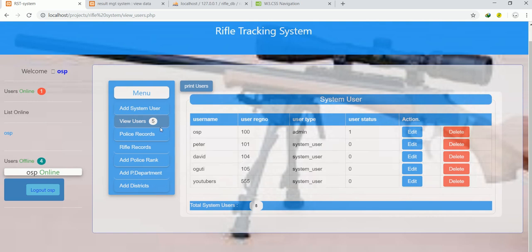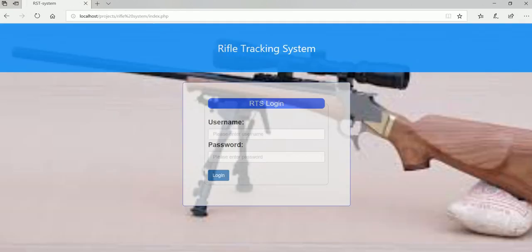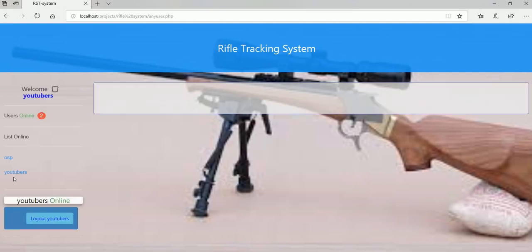So that's how you can do it. You can log in other people. Just try to use a different browser so that I keep track of that, because I'm getting challenged on the other side. So let me just type here the username as YouTubers, and the password is 123. So when you click here, this is what I wanted.